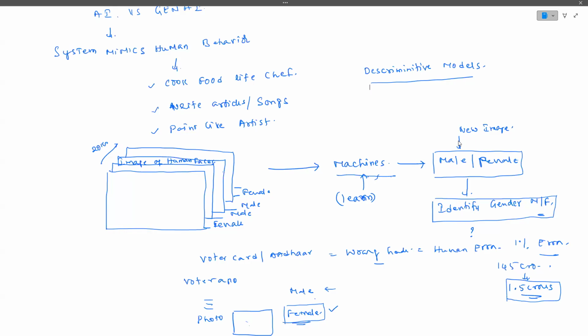How can you identify, guys? How do you know that? Because from our childhood we have experience, we learn something. Especially, we didn't go to school to study who is male and who is female. With our natural intelligence, we do that. Machines will do it with the help of artificial intelligence. That's why we call it AI. These models are nothing but what we call discriminative models.